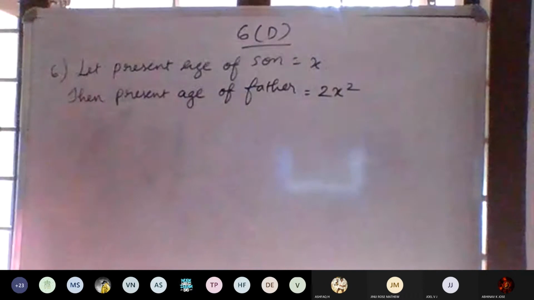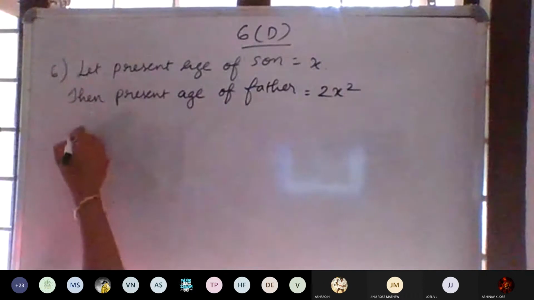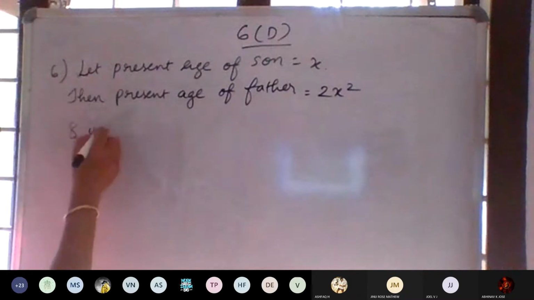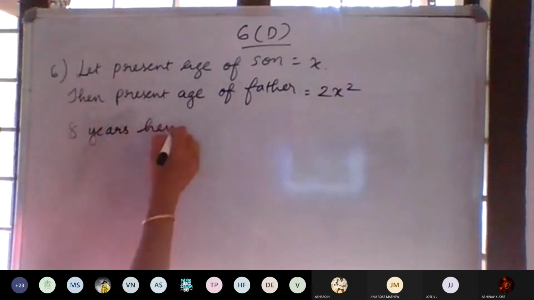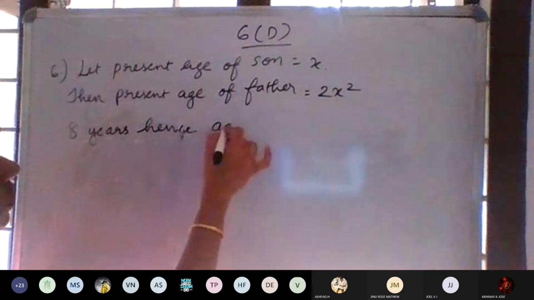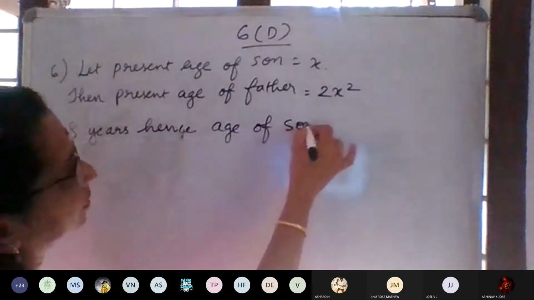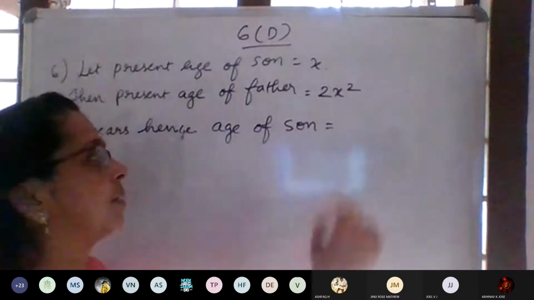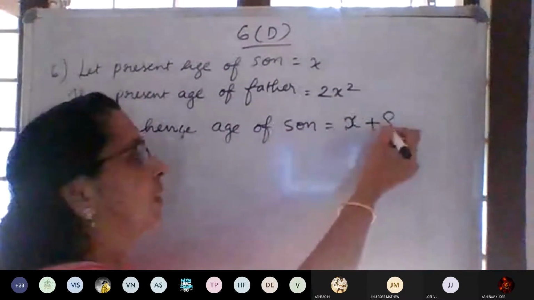So what will be the age of the son after 8 years? 8 years hence, the age of the son will be x plus 8.